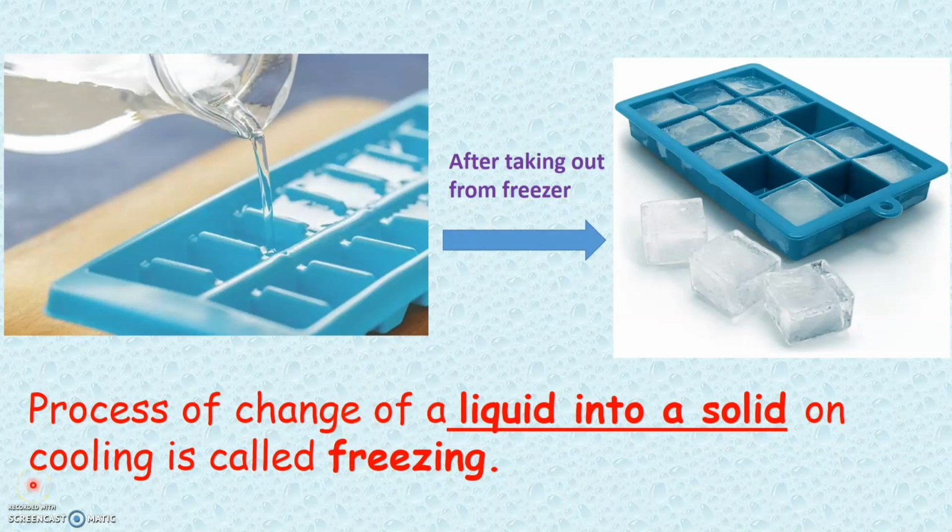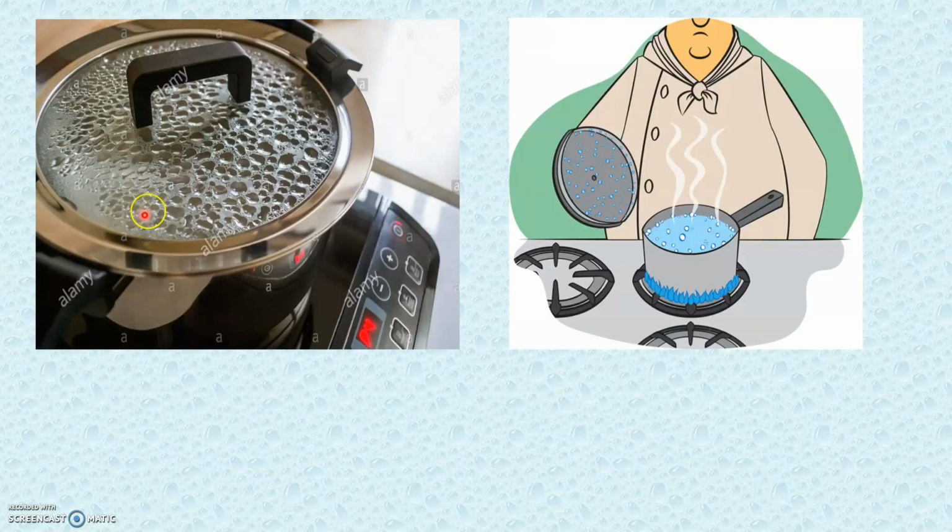Do you know what happens when we cool water vapor? Let's see that now. Now look into this picture here. Here in the first picture we see tiny droplets of water are there on the inner surface of this lid. Here in the second picture also we see tiny droplets of water that are there on the inner surface of this lid. Here we also see water as it boils, it gives out steam called water vapor.